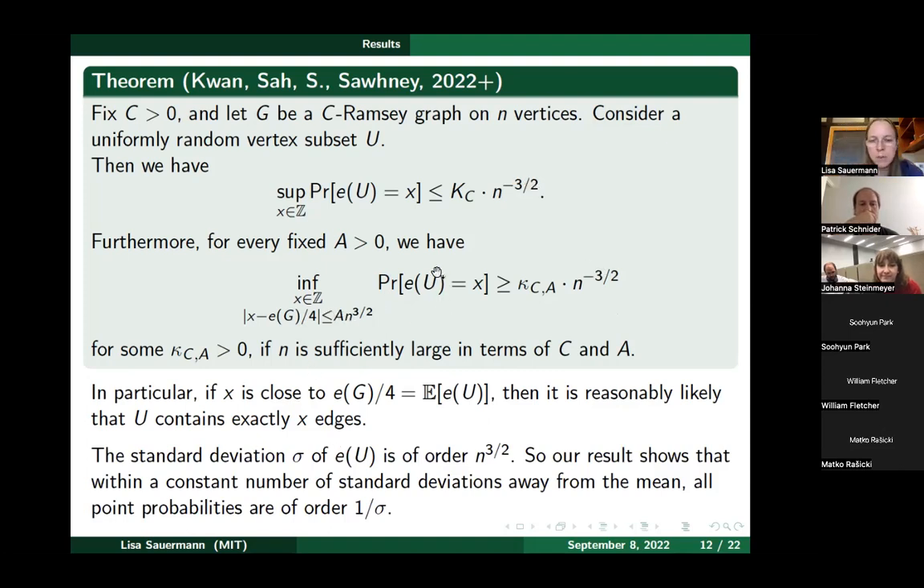So what we care about is this random variable E of u, and we already said that the expectation is E of g over 4. That's why this E of g over 4 appears here. So we want to show that the point probabilities have some reasonable lower bound if x is close to this expectation E of g over 4.